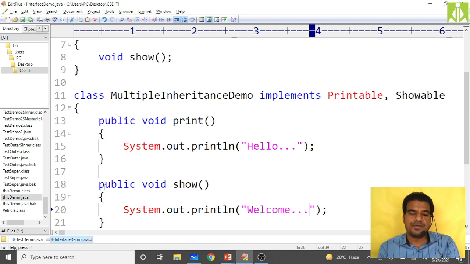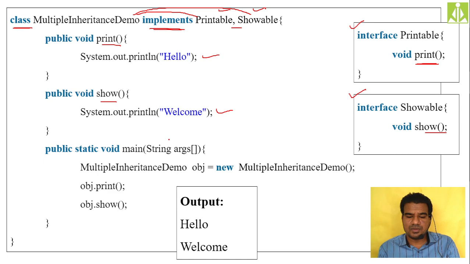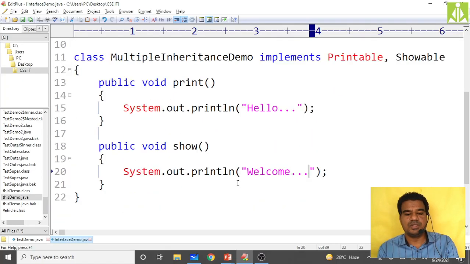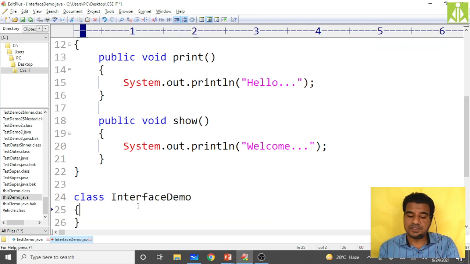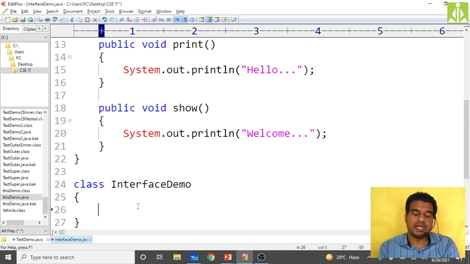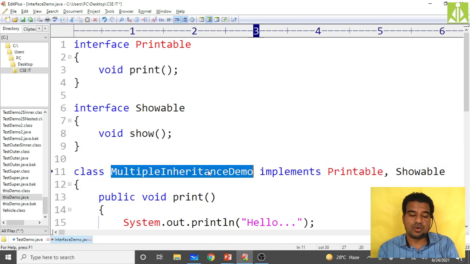So in this class only, or you can go for a separate class, like class interface demo, because our program name is interface demo. Inside it, I am creating an object for this multiple inheritance demo class.